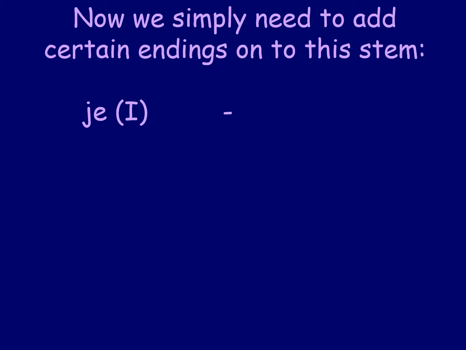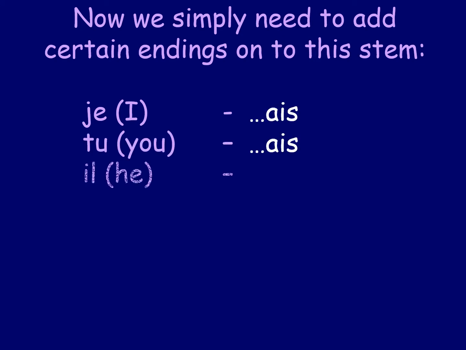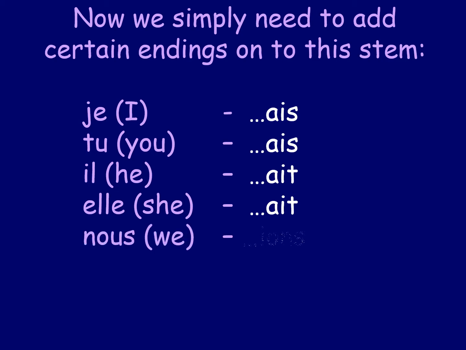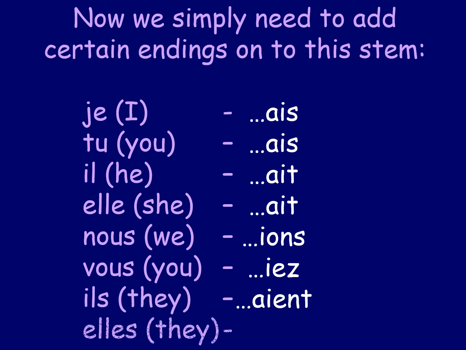And these are the endings. So for je, we add AIS. For tu, we add AIS. For il, we add AIT. And for elle, we add AIT. So AIS, AIS, AIT. For nous we add IONS. For vous, we add IEZ. And for ils, we add AIENT. So those are the endings for the conditional tense: AIS, AIS, AIT, IONS, IEZ, AIENT.